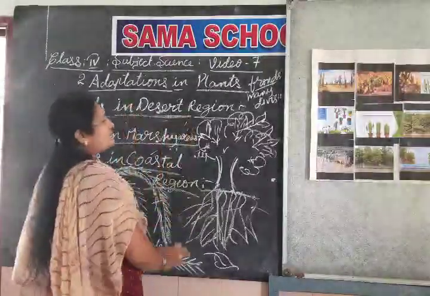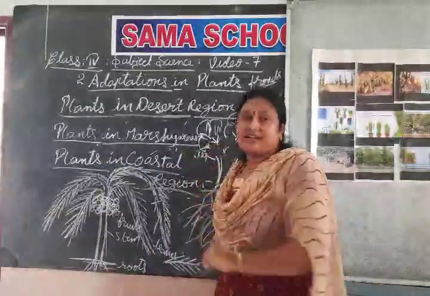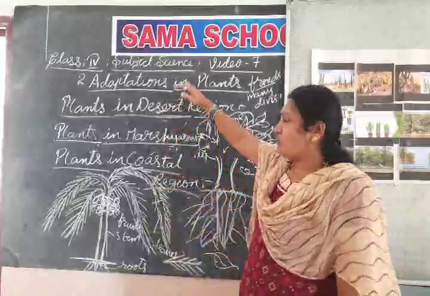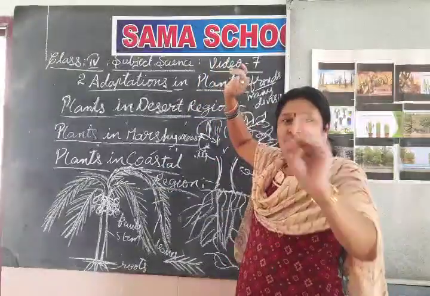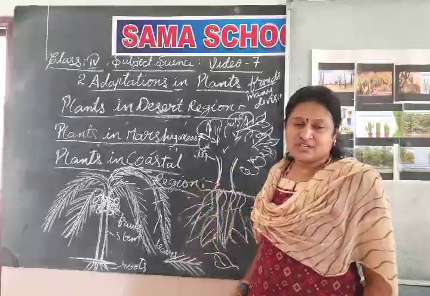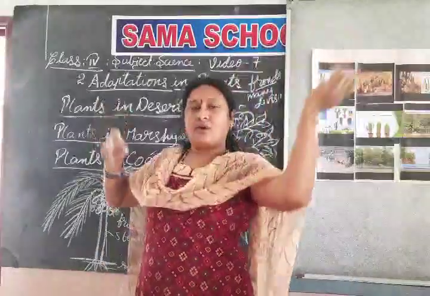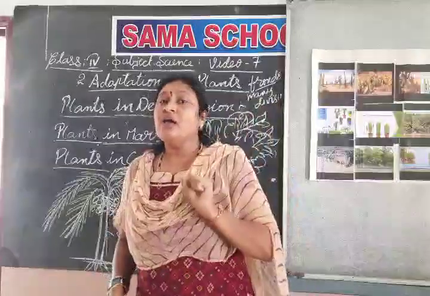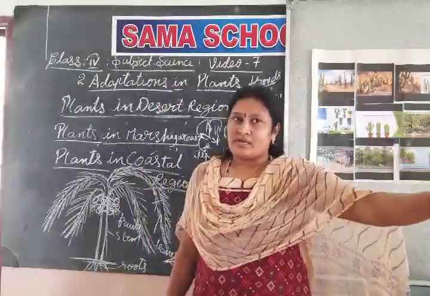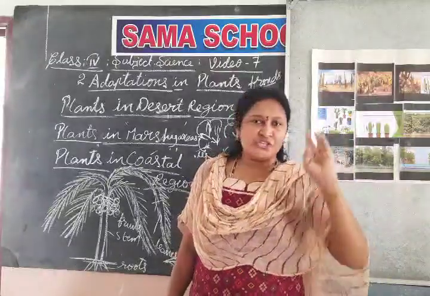So all these features, all these adaptations, we can see in the terrestrial plants. So what did we discuss, children? Today we went to three regions: the desert region, marshy areas, and the coastal region. Now we are in the coastal region. In previous classes we learned about the Himalayan regions and the plains also.